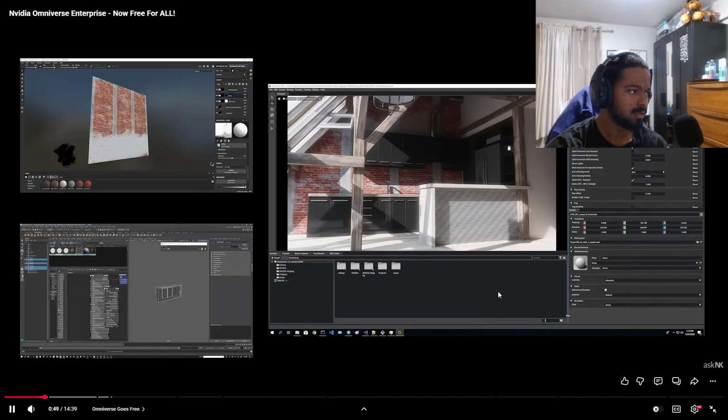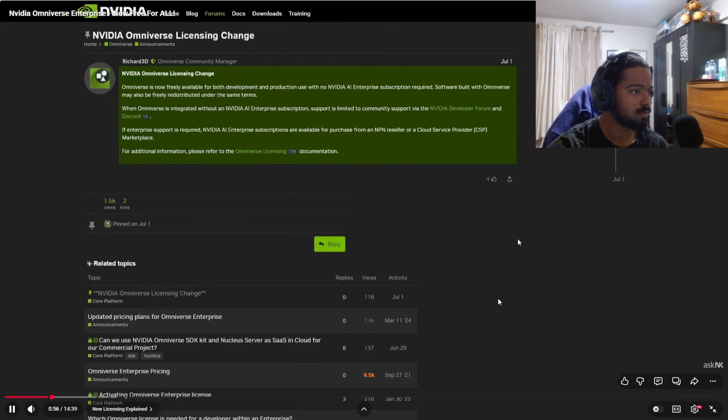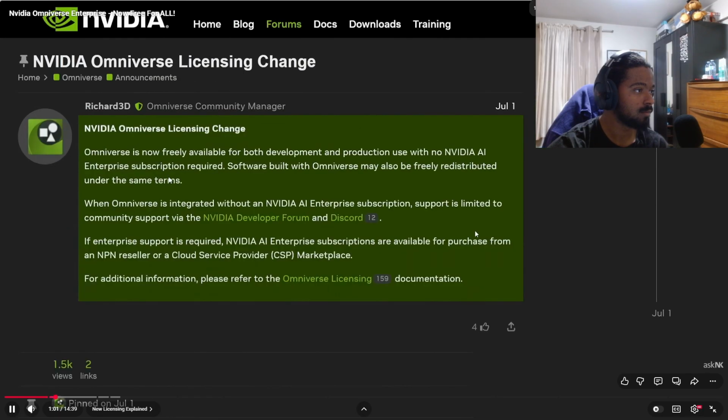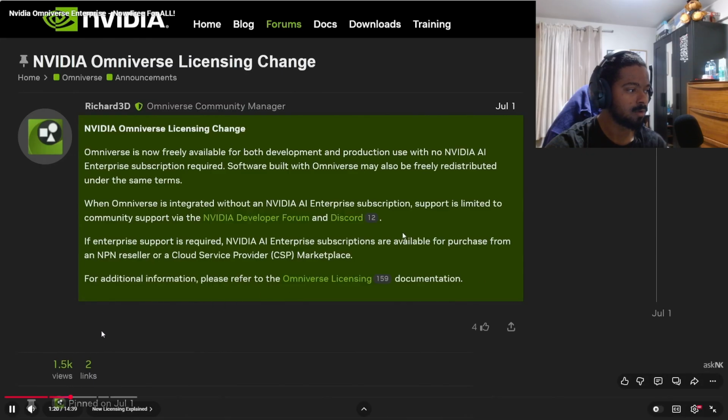Applications to create 3D assets and scenes from their laptops or even workstations. And right now, if you're a studio and you'd like to use this for commercial purposes, yes, you can. If you simply go over to the link in the description that will bring you here, it's written that NVIDIA Omniverse licensing has changed, as Omniverse is now freely available for both development and production use with no NVIDIA AI Enterprise subscription required. Software built with Omniverse may also be freely redistributed under the same terms. The only time that you would require some form of subscription is if enterprise support is required. Other than that, you can now go ahead and use this for free.